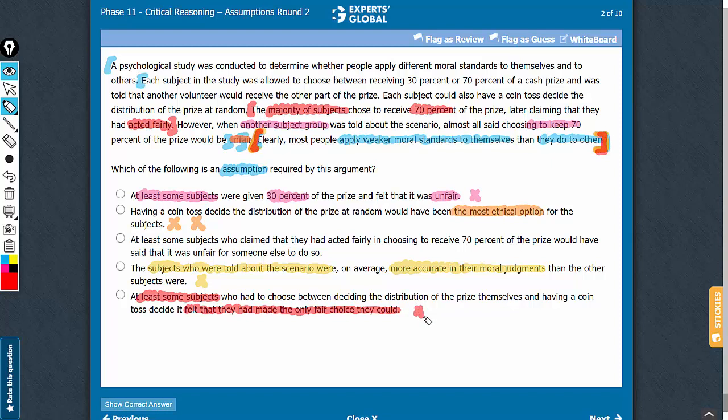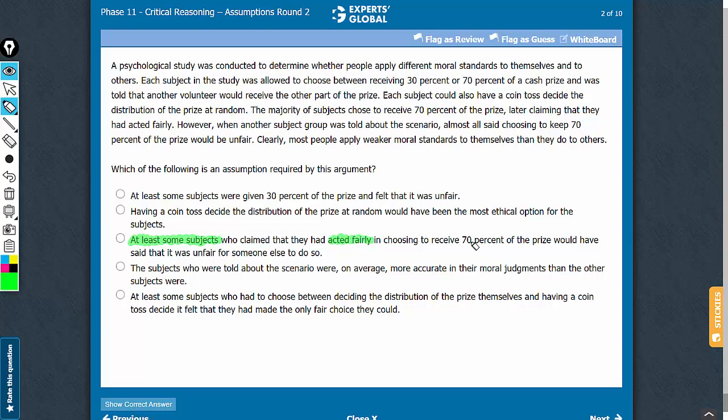Let's confirm answer choice C now. Yes, establishing that at least some subjects who claimed that they had acted fairly in choosing to receive 70% of the prize would have said that it was unfair if someone else did it would mean that most people apply weaker moral standards to themselves than they do to others.